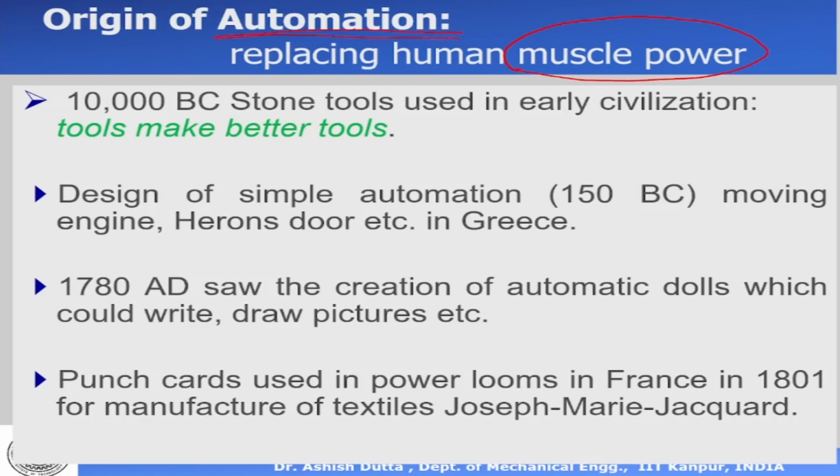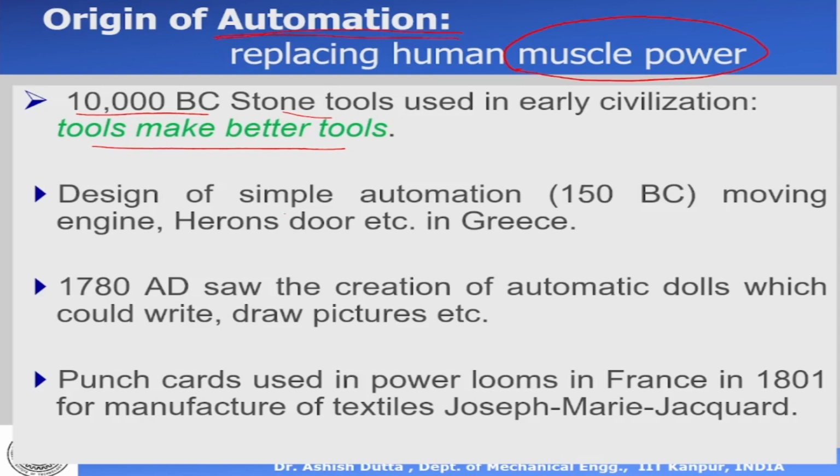Okay. So people have been making tools, and tools make better tools. So right from 10,000 BC, that's a very, very long time ago, human beings started using stone tools, then they started using iron tools, then copper tools, in that order. And today we know that tools make better tools. So for example, you have an NC machine. From an NC, you have a CNC, then you have an FMS, you have a SIM, in that order. So tools make better tools, and this process of automation has been going on for a very long time.